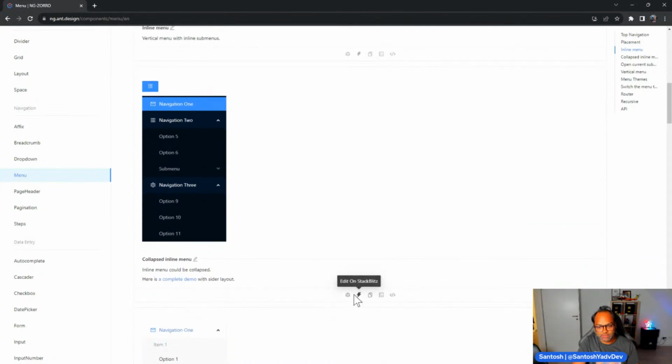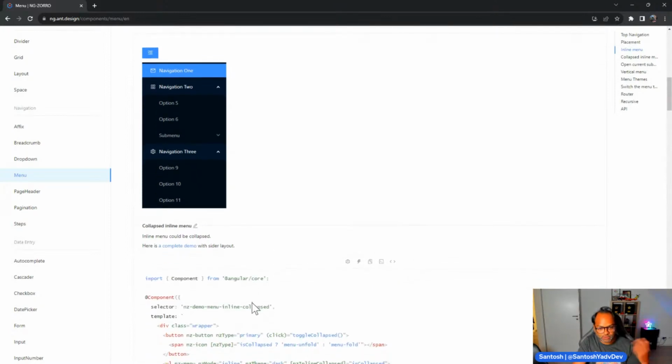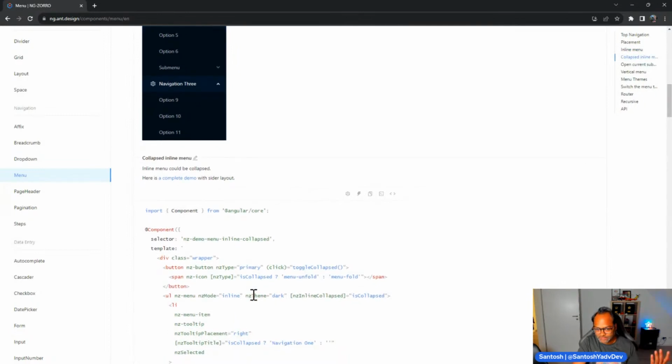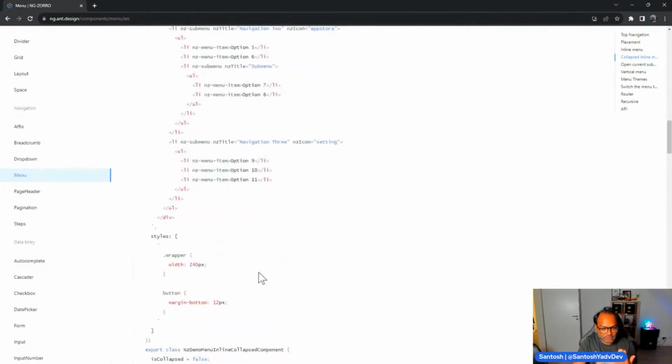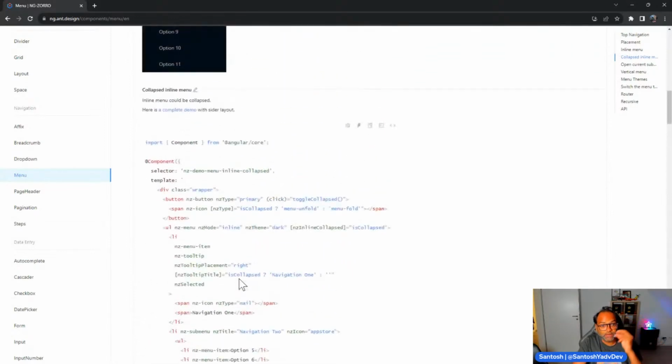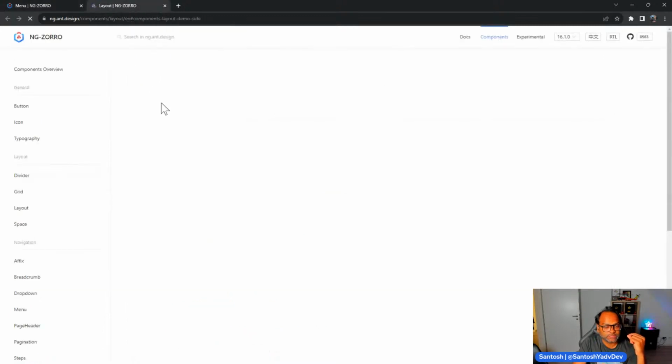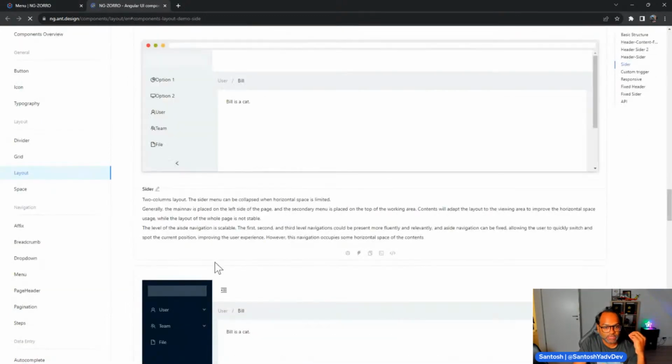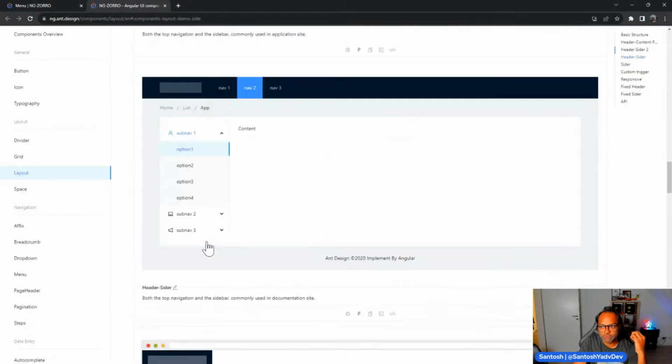To do that, there are multiple options. You can see it on CodeSandbox, you can see it on StackBlitz. You can copy your code, or click on Show Code, and it will display all the code which you have to write. I'll just open this and give it a try. I think we already installed NG ZORRO. Let's see the complete code, because I'm sure there will be a module which we have to install.